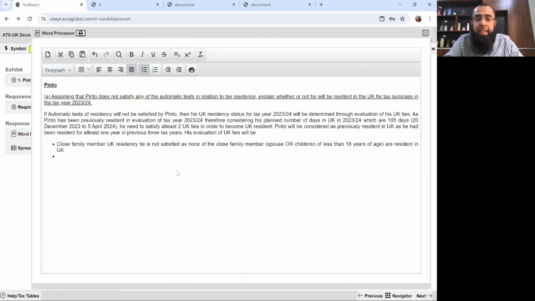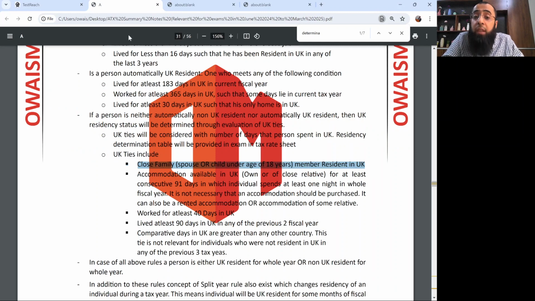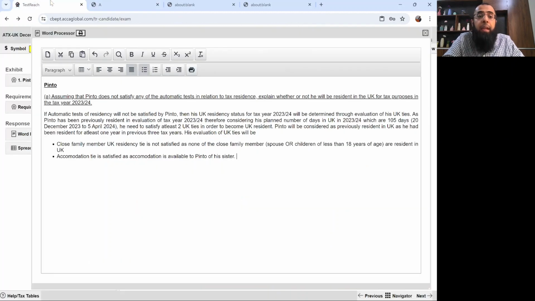Now, the second tie is accommodation. Accommodation tie is satisfied as accommodation is available to Pinto at his sister's. Accommodation can be your own, or it can be of a close relative also, if you remember. Accommodation available in the UK, either of own or of a close relative, and the accommodation should be available for at least 91 days.